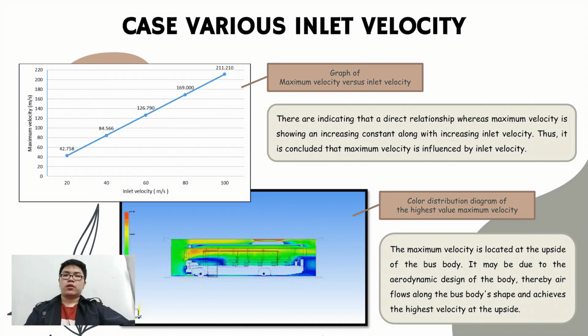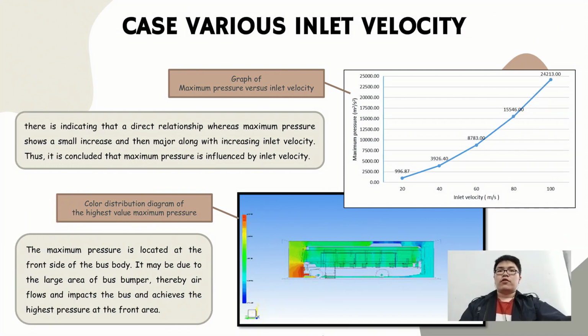This situation may occur due to the aerodynamic design of the bus. So when the airflow goes along the bus body, it will achieve a higher value of velocity at the outside. Followed by this is the graph showing maximum pressure versus inlet velocity.